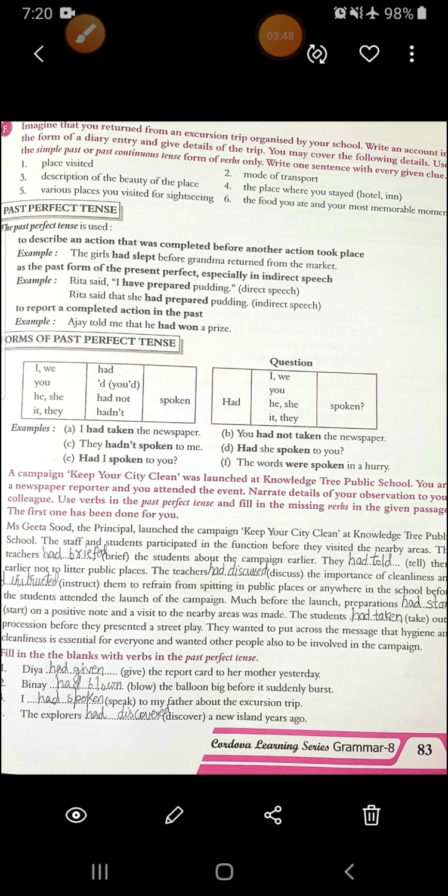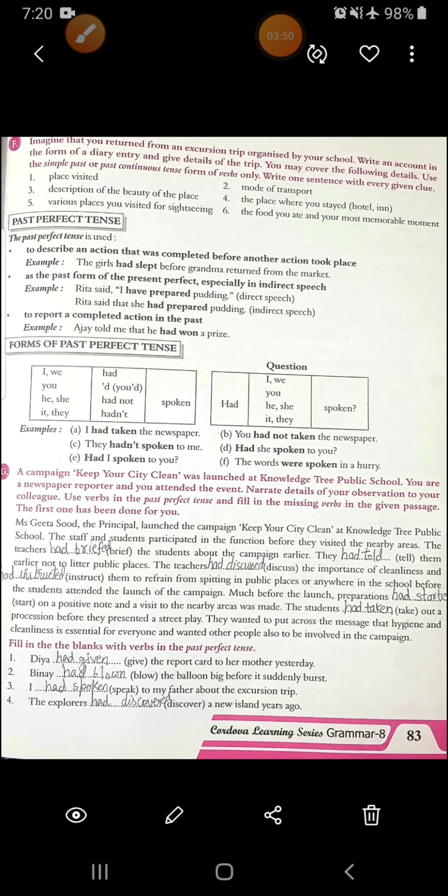So what happens is that you are a newspaper reporter and you attended that event. What is that event? Keep Your City Clean. That was launched by a school and the name of the school is Knowledge Tree Public School. And now you have to narrate all the details to your colleague. You have to fill the blanks using past perfect tense. Now see, past perfect, what do we use? How do we fill? We write had plus past participle form of the verb.